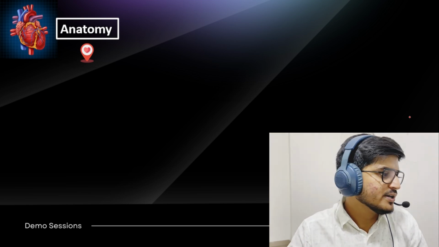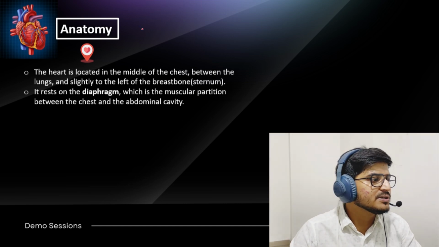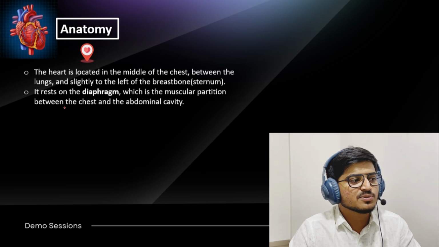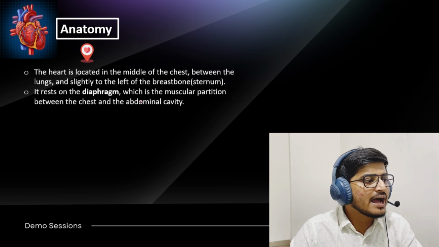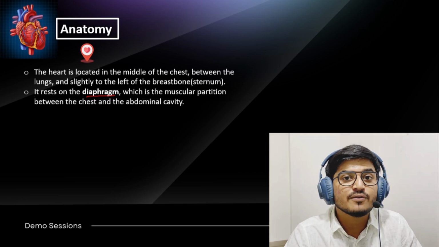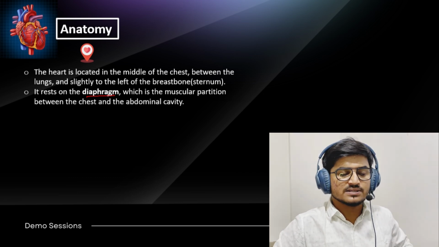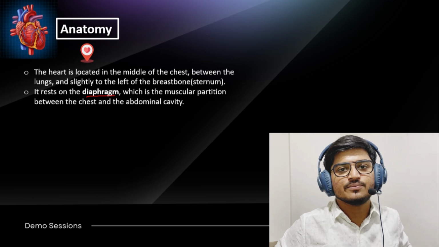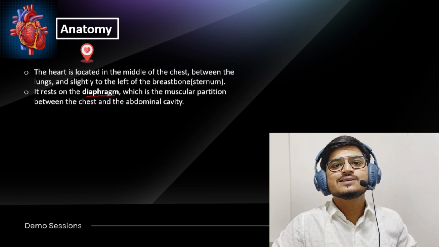I will show it to you. The heart is located in the middle of the chest between the lungs, slightly tilted to the left of the breastbone, the sternum, and it rests on the diaphragm, the most important muscle present in our body responsible for breathing. This muscle is known as the diaphragm. So the heart lies upon this diaphragm.